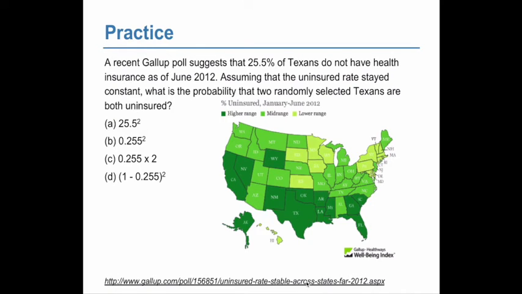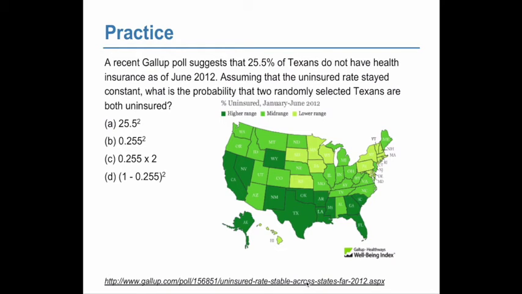If we select one random Texan and then we don't put them back, the probability of selecting another random Texan that doesn't have health insurance is slightly different. Because we take out one uninsured person, our total goes down by 1, and our number of uninsured people goes down by 1.